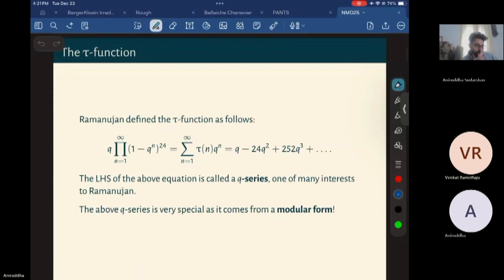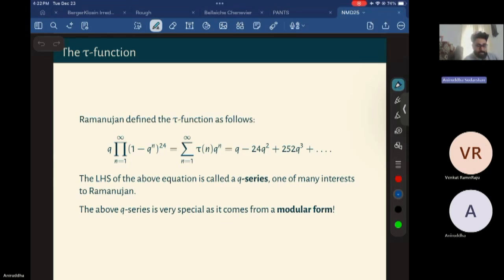So first, Ramanujan defined the tau function as the coefficients of this q-expansion. A q-expansion is just a power series in q, and the power series Ramanujan was interested in is this intriguing special power series: q times the infinite product of (1 minus q to the n) to the power of 24, with n from 1 to infinity.